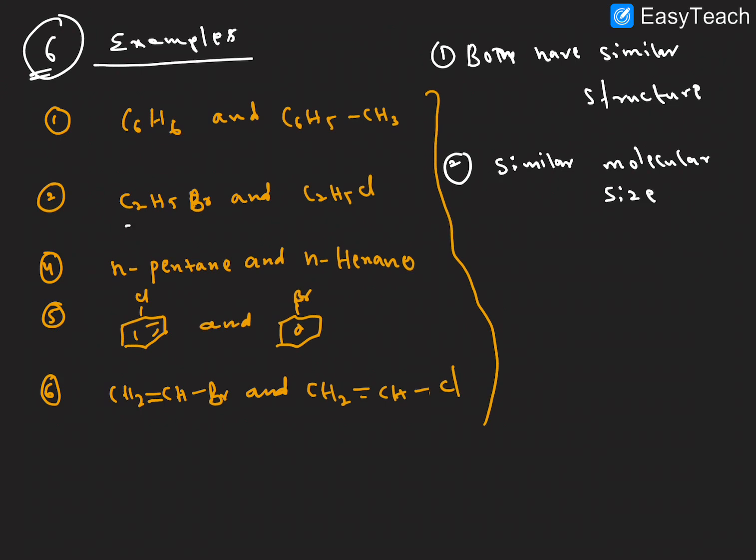I hope it is clear. Just take ethyl bromide and ethyl chloride: only chlorine is the difference, the remaining is everything the same. Here only one CH2 is the difference, the remaining is almost the same. The same goes for chlorobenzene and bromobenzene, right? Due to this reason, these solutions exhibit ideal behavior. I hope it is clear.